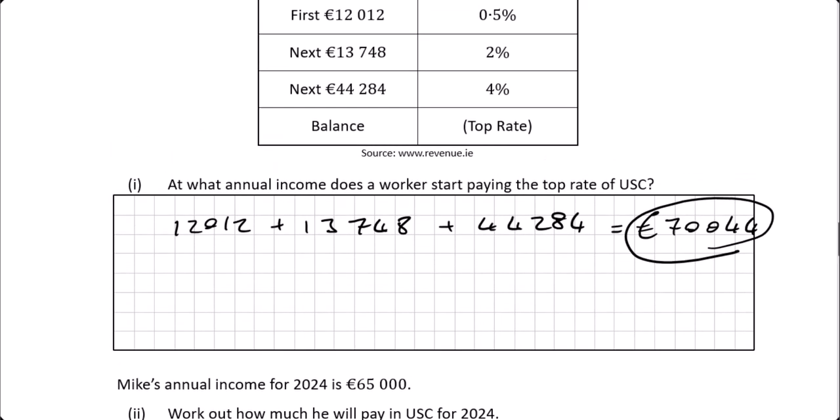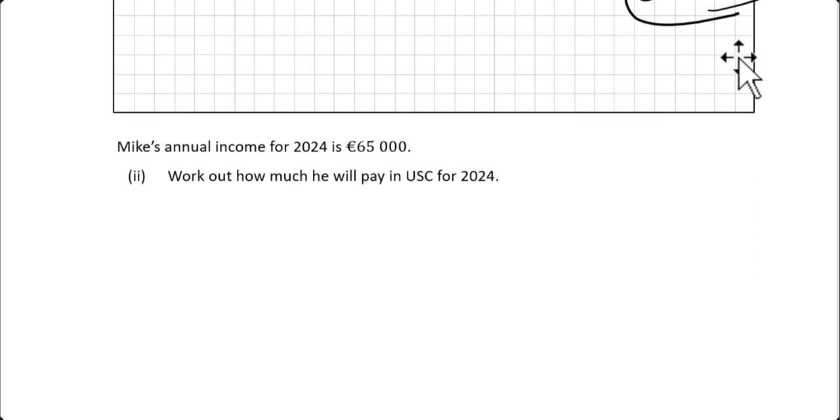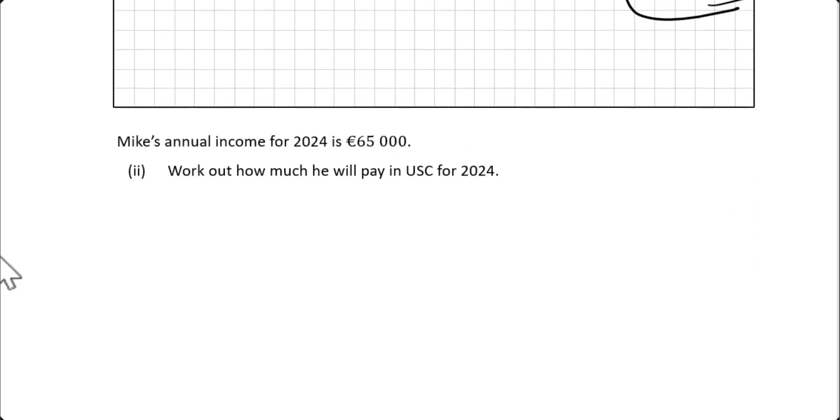Okay, so we've got to use this table to work that out. We know he earns €12,012, so we have to get 0.5% of €12,012. We'll work that out in a minute.